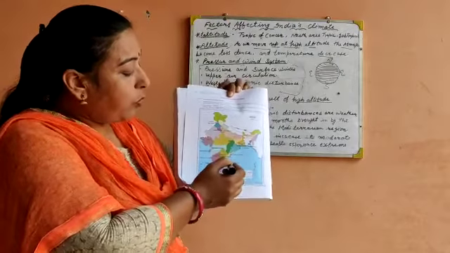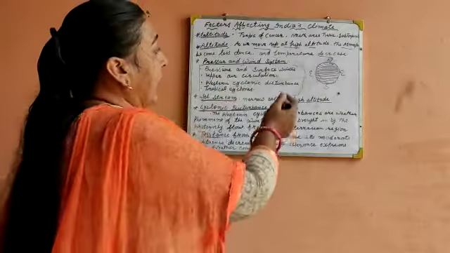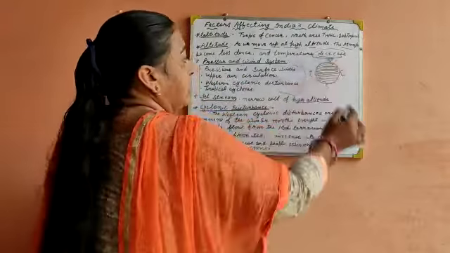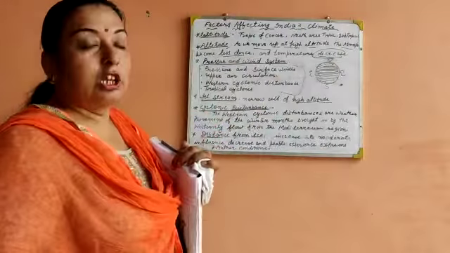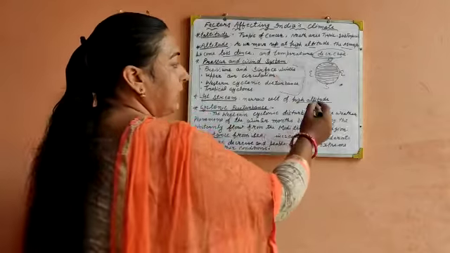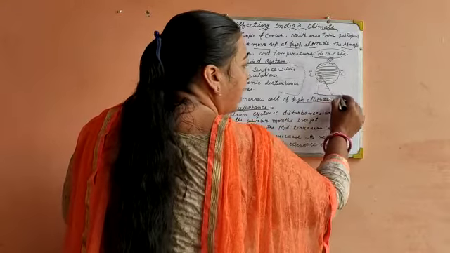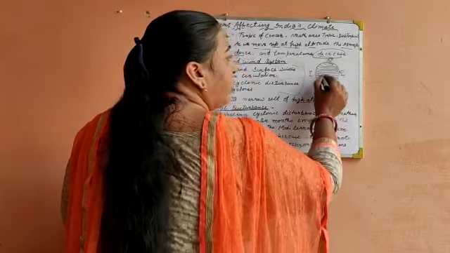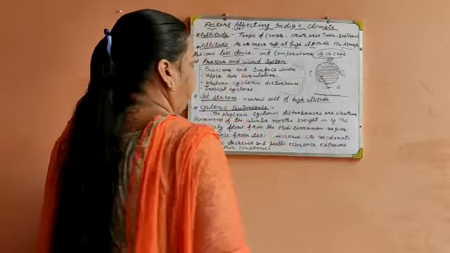So as we move up in height, what happens? The temperature decreases and the atmosphere becomes less dense. This is our earth, and this is sea level. As we move up to a height, the temperature decreases.